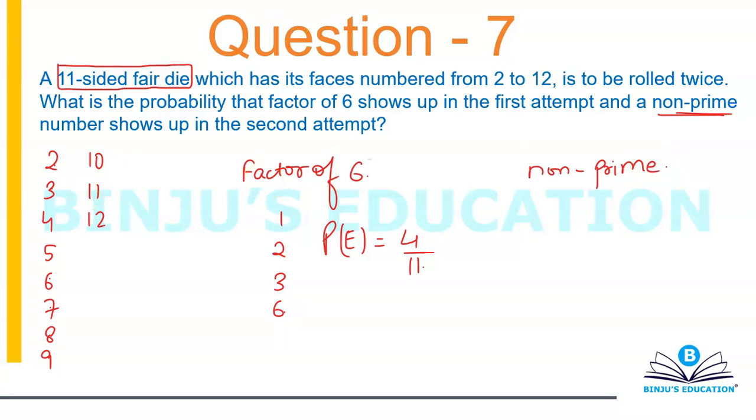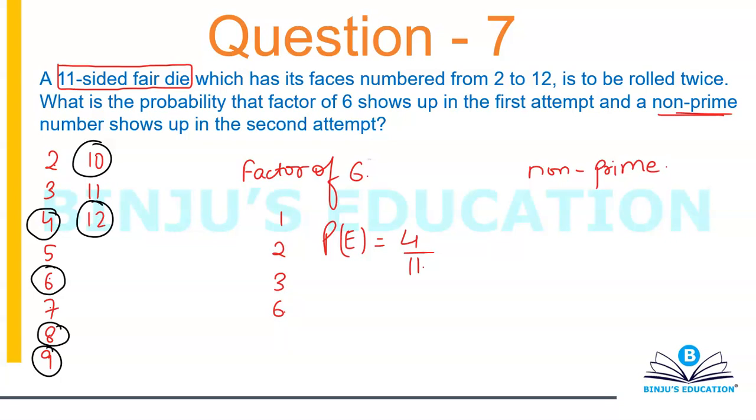So let's see how many numbers are non-prime. 1, 2, 3, 4, 5 and 6. So 6 numbers are non-prime. The 6 numbers which I have encircled, these are the non-primes.